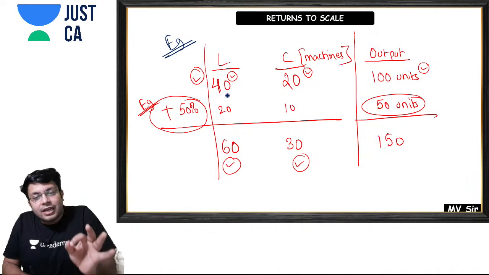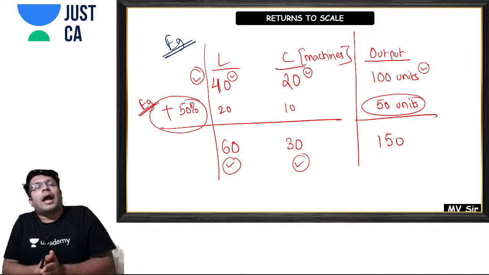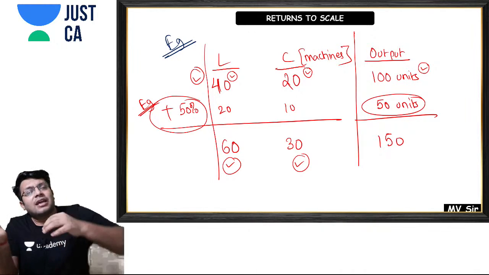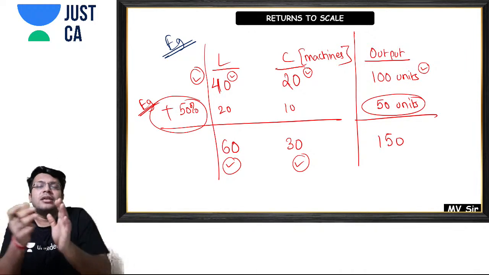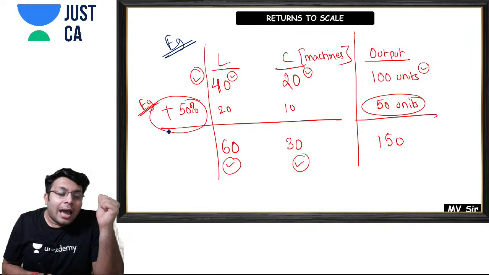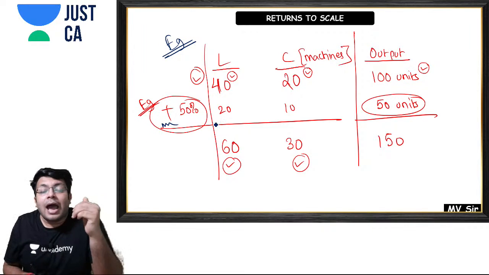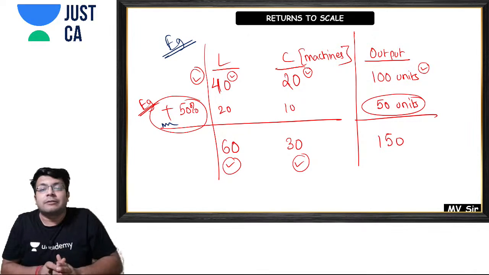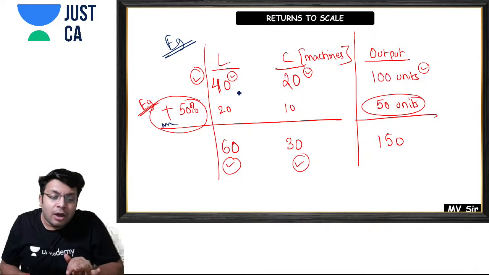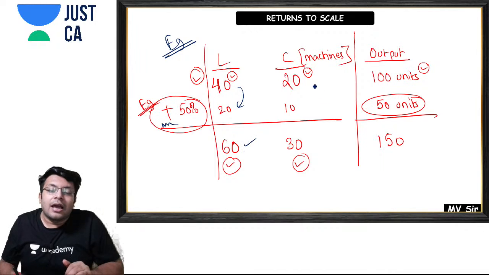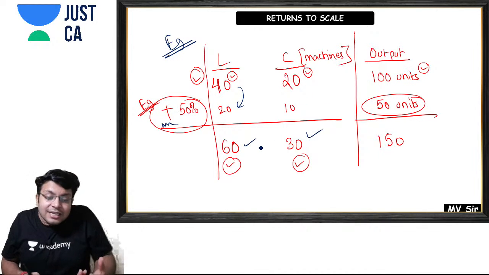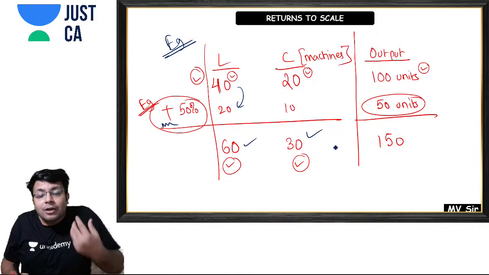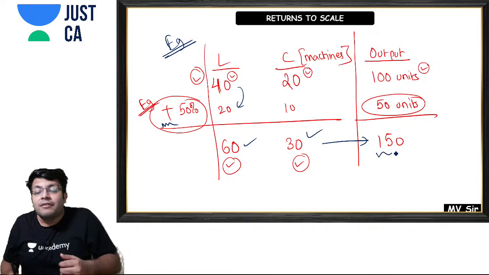We were using 40 laborers and 20 machines till now, and with these I was able to produce 100 units. But now I increased all my inputs in the same proportion, that is 50%. I increased 40 laborers to 60 and my machines to 30. Now using 60 laborers and 30 machines, I am able to produce, for example, 150 units.